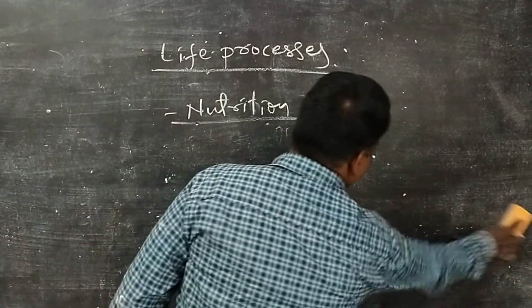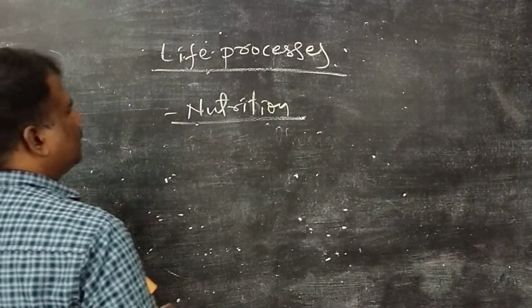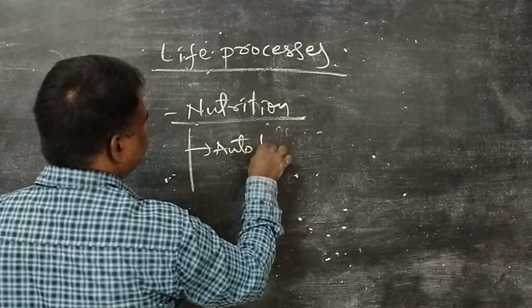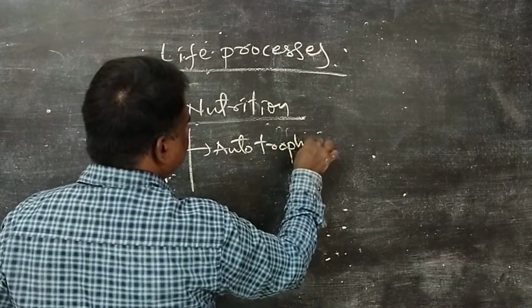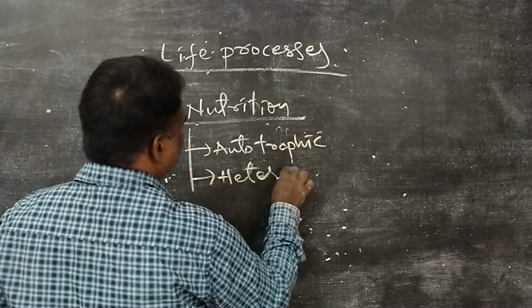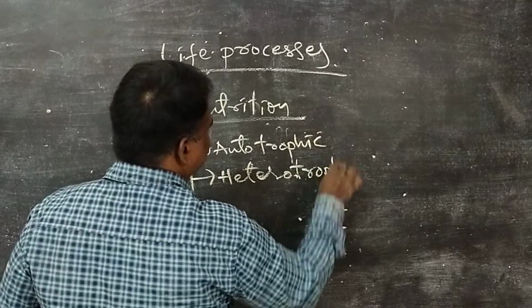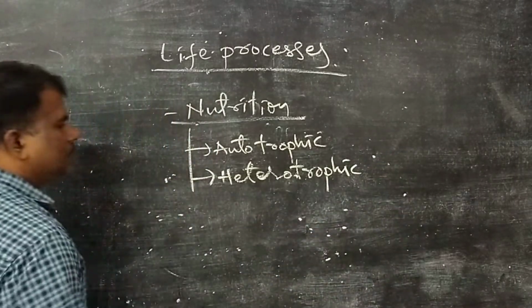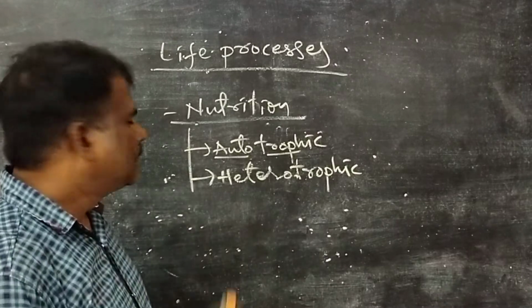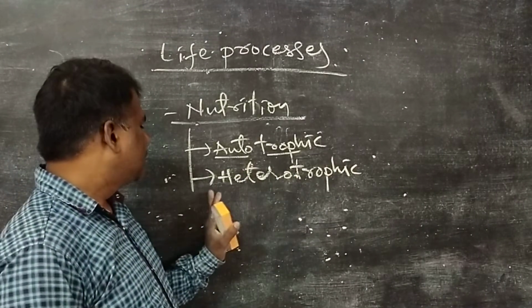Nutrition is of two types: autotrophic nutrition and heterotrophic nutrition. Auto means self, and just now we discussed photosynthesis, which is autotrophic nutrition.